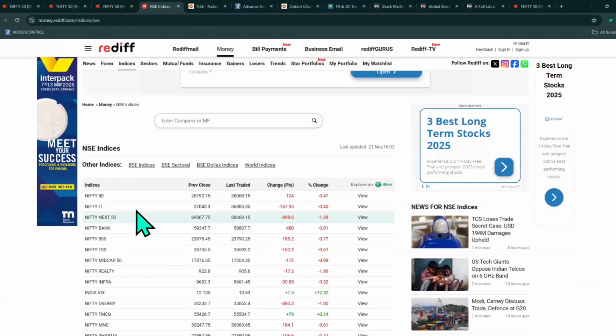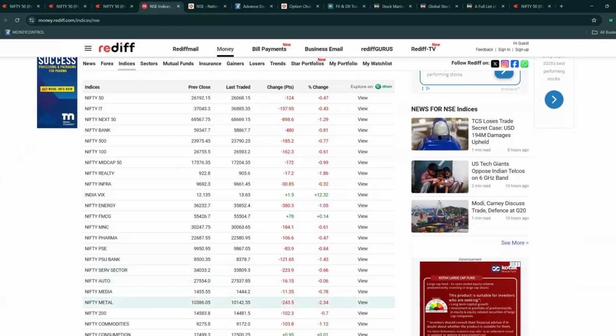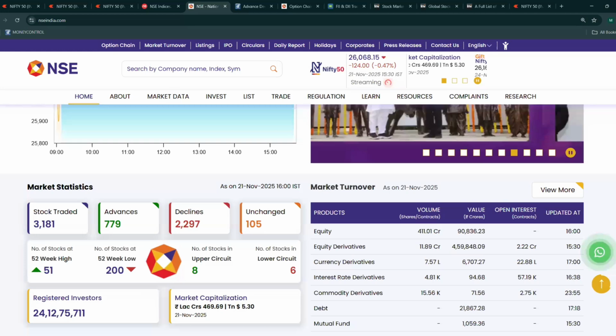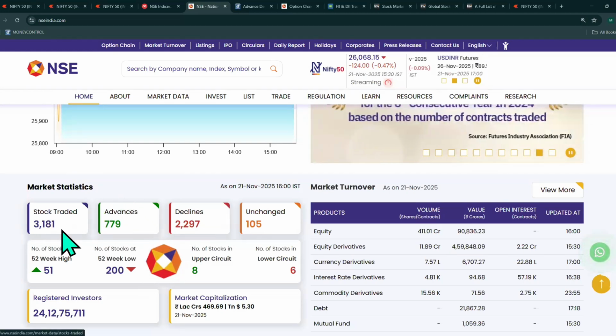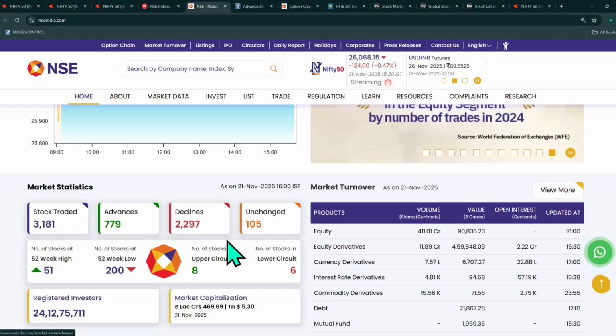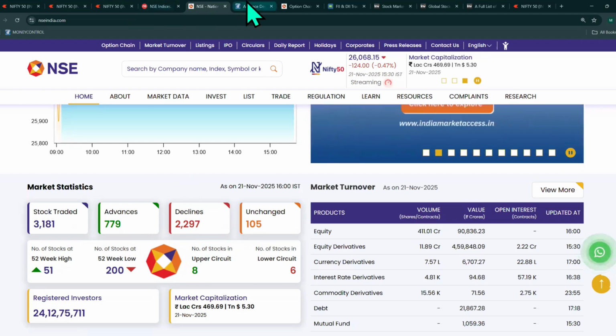Next, how the sectoral indices performed. Nifty IT negative, Nifty Bank negative, Nifty Infrastructure negative, then auto sector negative and metal sector negative. We look at these five major sectorals, and all five closed negatively. So the data is bearish. Then the advance decline ratio: out of 3,181 companies in NSE, 779 companies closed positively and 2,297 companies closed negatively. So the sentiment is bearish.